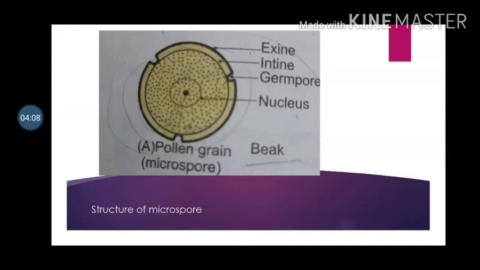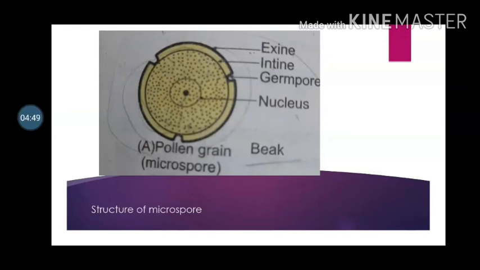The outer layer is exine, which is thick and made up of a complex non-biodegradable substance called sporopollenin. It may be smooth or with a sculpture pattern. It is resistant to chemicals. At some places, exine is very thin, showing germ pores on that area. These are meant for growth of the emerging pollen tube during germination of the pollen grain. The inner wall layer, intine, consists of cellulose and pectin.